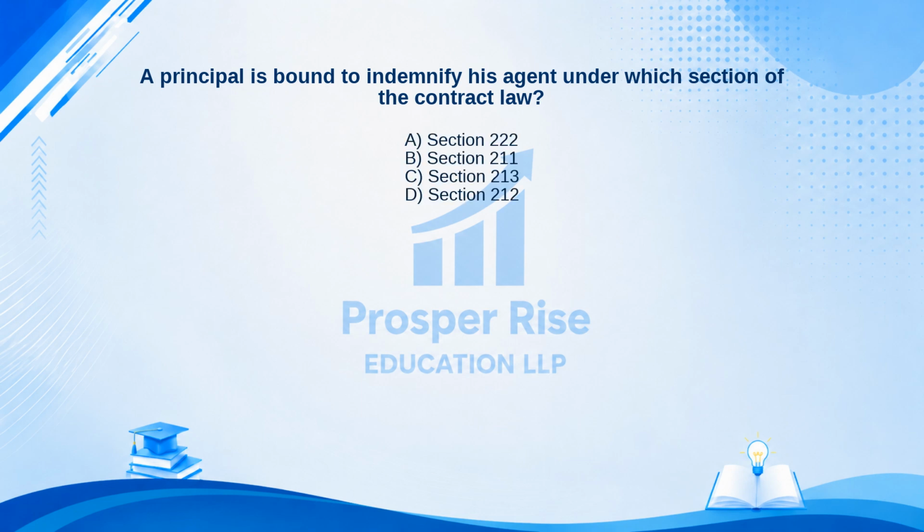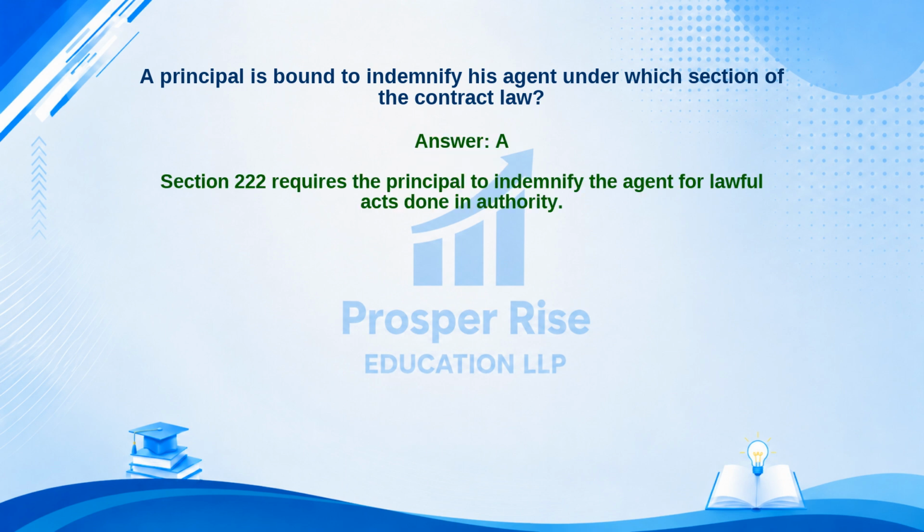Here are your options. A. Section 222. B. Section 211. C. Section 213. Or D. Section 212. Take a moment to pause the video and decide. The correct answer is Option A. Let's see why. Section 222 requires the principal to indemnify the agent for lawful acts done in authority.